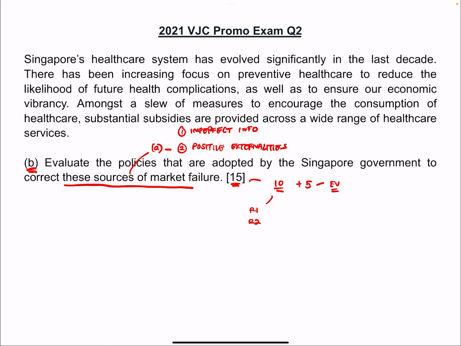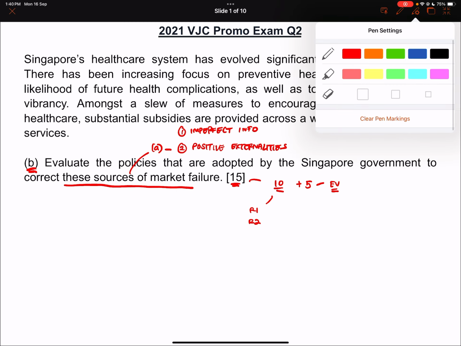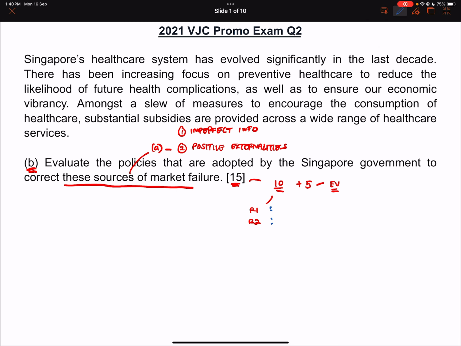So part B asks us to follow up by looking at policies, and they want us to correct these sources of market failure. So we're going to have R1 and R2. Actually the R1 R2 is quite easy. R1 would be just the first policy you're going to explain, and then the second policy to explain. Here what I'm going to do is align my policies to the source of market failure.